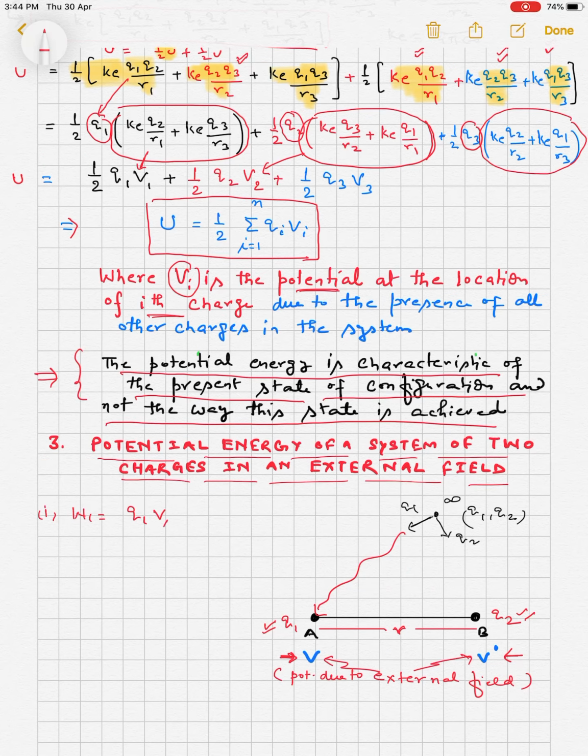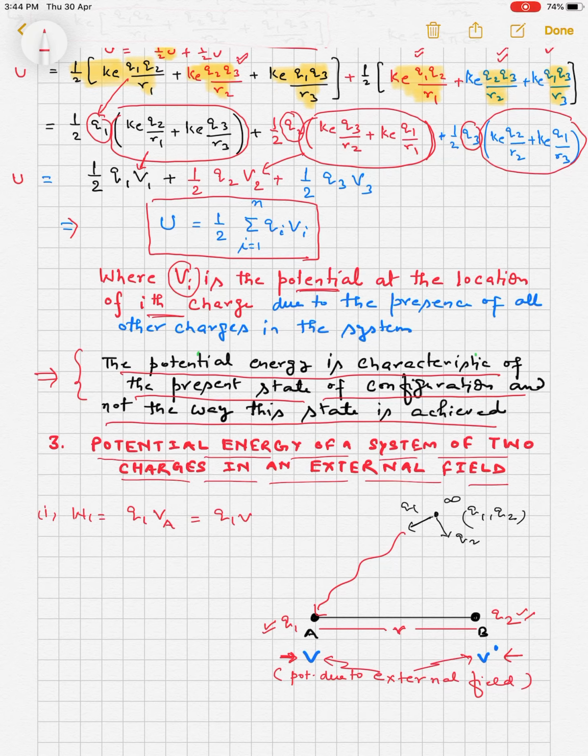This is the work done, that is Q1B, where B is the potential already present.